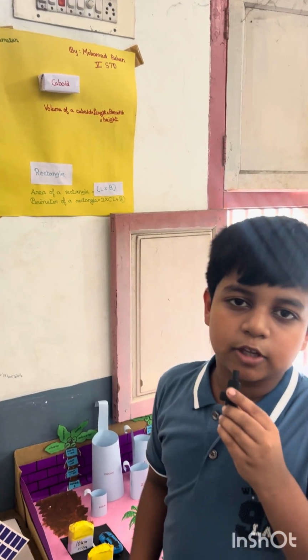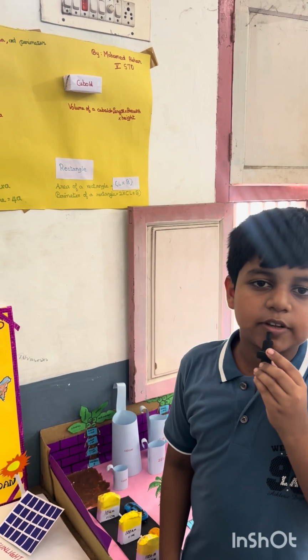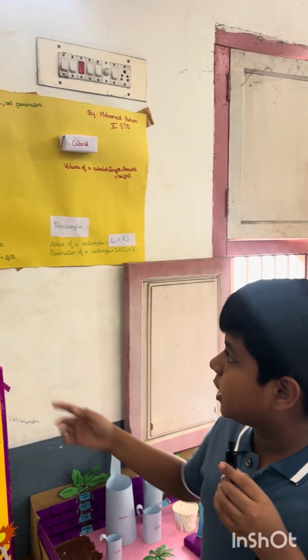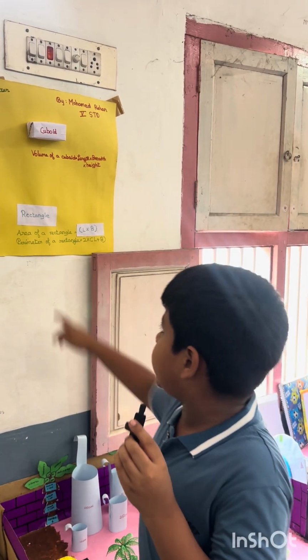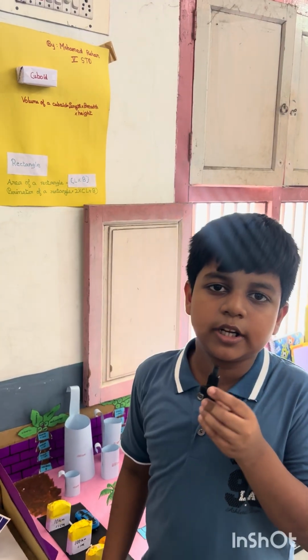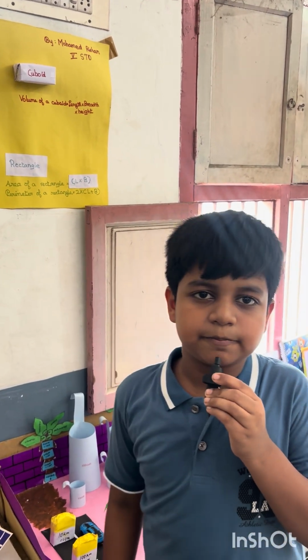Cuboid: volume of a cuboid is equal to length into breadth into height. Square: area of a square is equal to A into A. A refers to a side of the square. Perimeter of a square is equal to 4A. Rectangle: area of a rectangle is equal to L into B. L refers to length, B refers to breadth. Perimeter of a rectangle is equal to 2 into (L plus B).